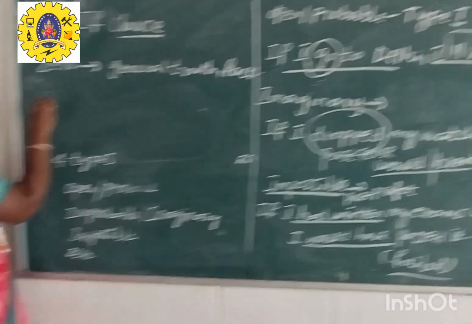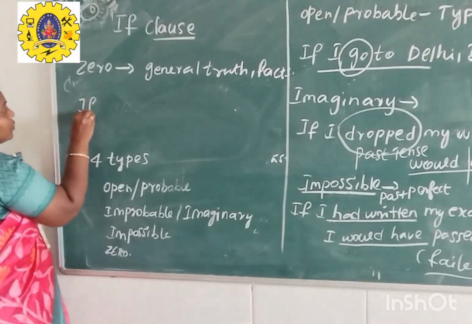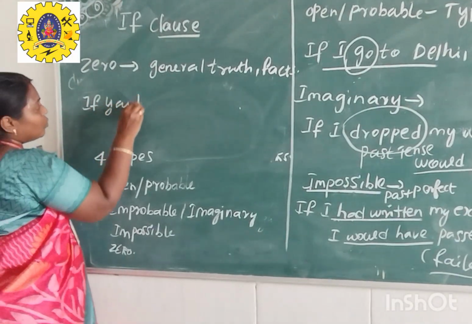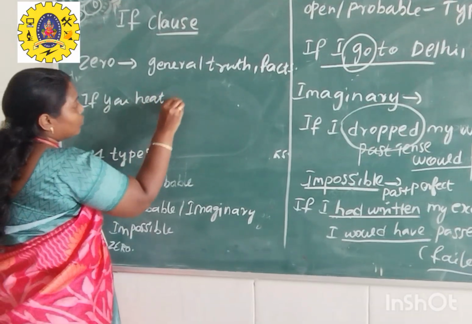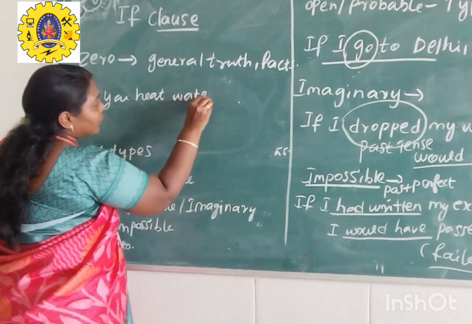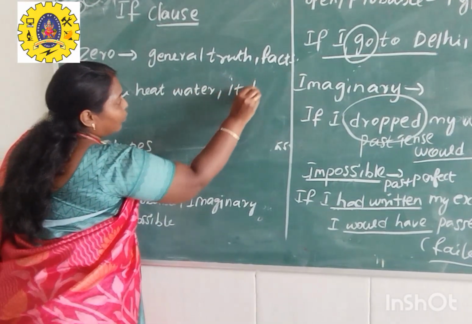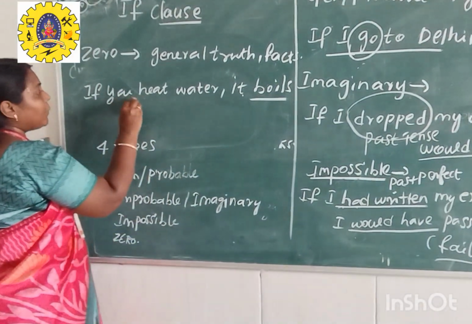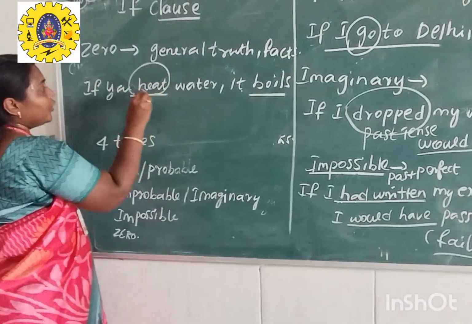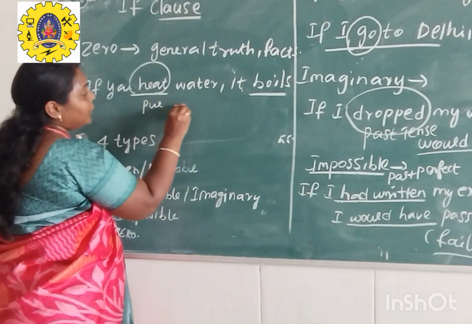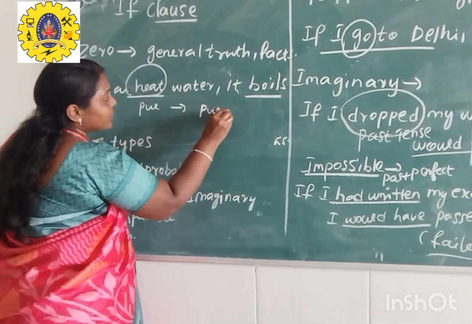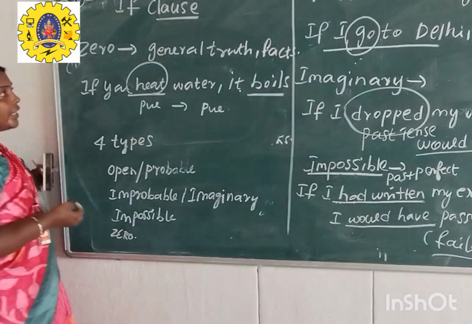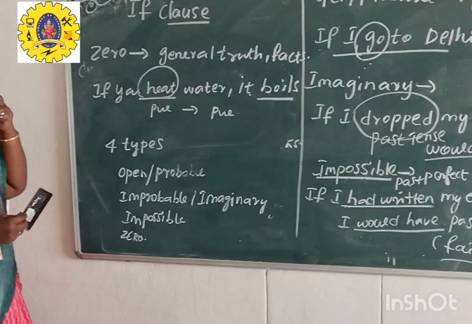So what does it mean in this sense? If you heat water, what will be the outcome? It boils. So in both the main clause and the if clause, you can use only the simple present tense to express the outcome. It comes under the zero conditional part.